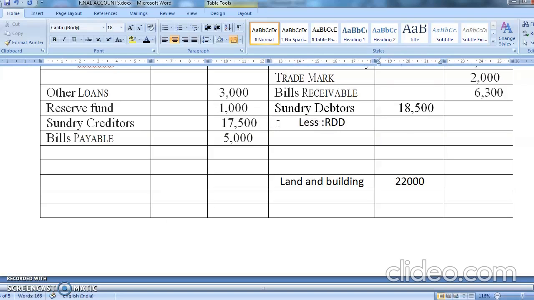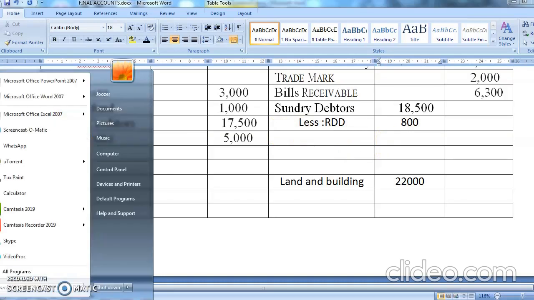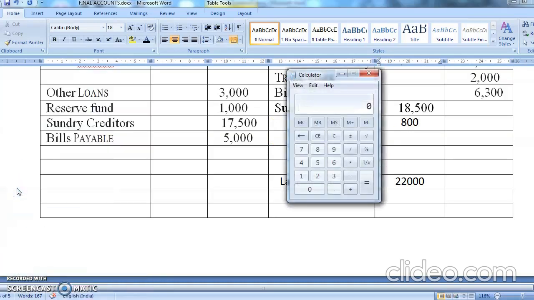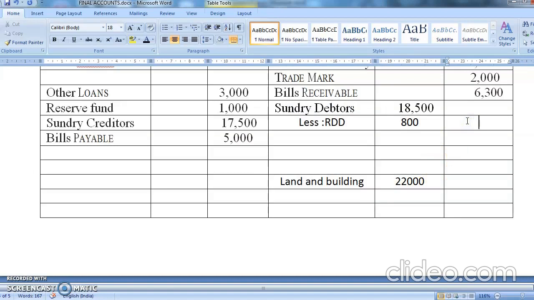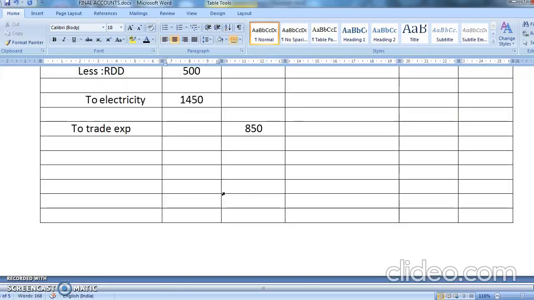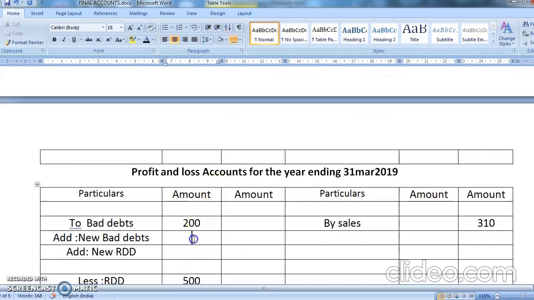RDD. How much is the debtors? 800. Chalo, 18,500 minus 800 is how much? 18,500 minus 800. It comes to 17,700. Am I correct? So 17,700. Okay students, chalo, next. What will be the second effect? The second effect will come here. Yes, here you have new RDD 800. Okay, chalo aage.